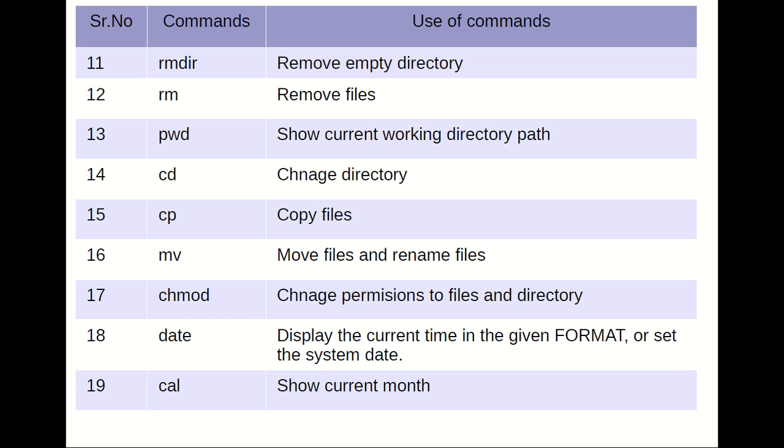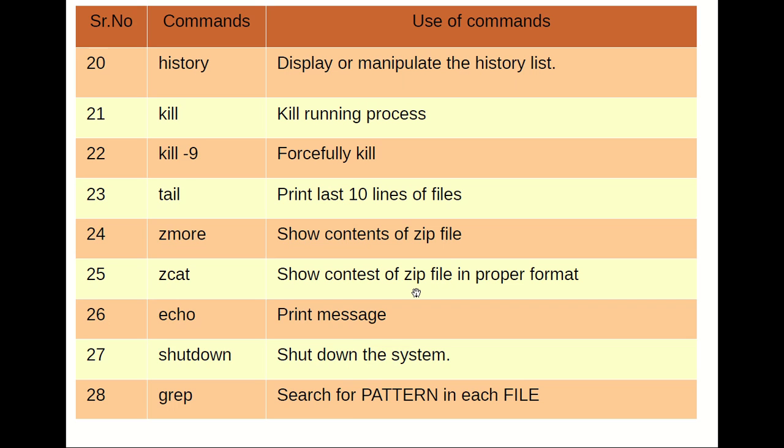Change mode. Okay, if I just want to change the permission of a file or directory, at that time we can use the chmod command. Date command, it is used to display the current time in the given format, or we can set the system date as per our requirement. cal command, which is used to show the current month in detail.